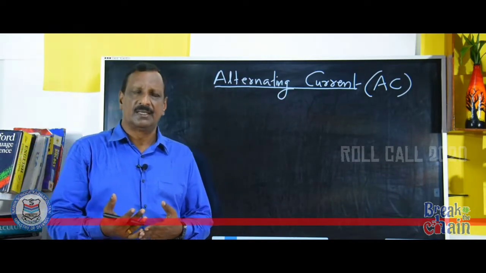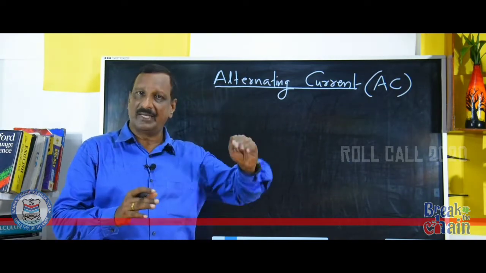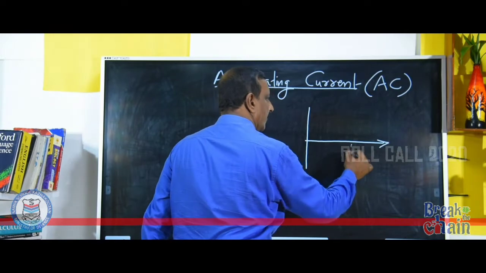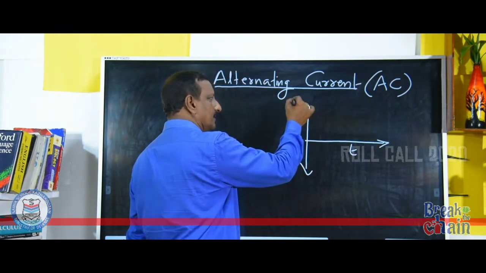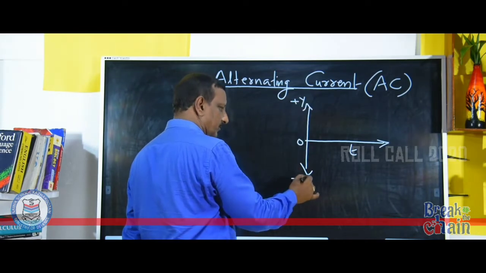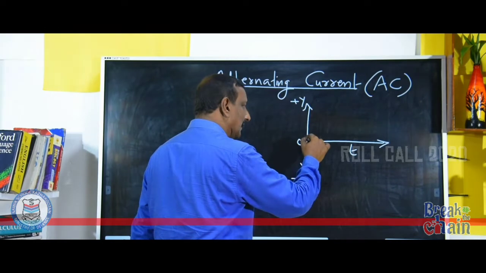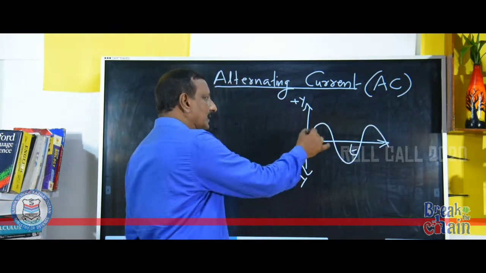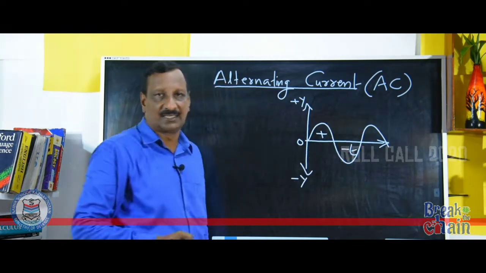At the outset, I will tell you why it is known as alternating. When you take time on the x-axis and current on the y-axis, with positive y and negative y, the current will vary like this. This is the positive cycle and this is the negative cycle.